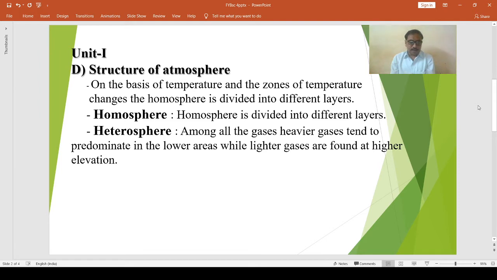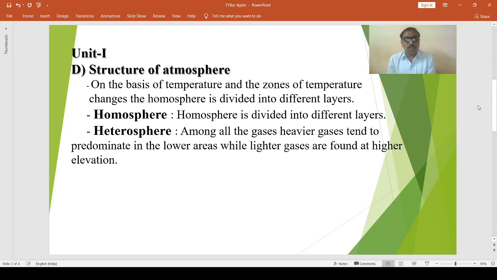Then the helium layer extends from about 1100 kilometers. It is composed of atoms of helium. Then the hydrogen layer is the outermost layer of the atmosphere and is composed of atoms of hydrogen. That is about the heterosphere.